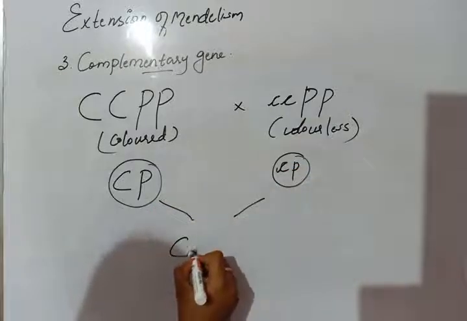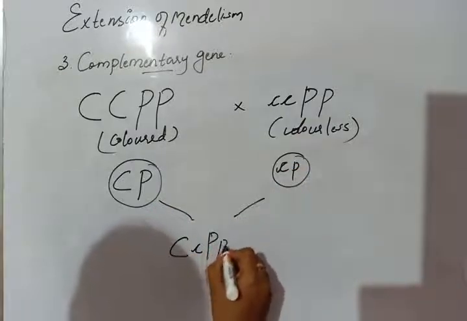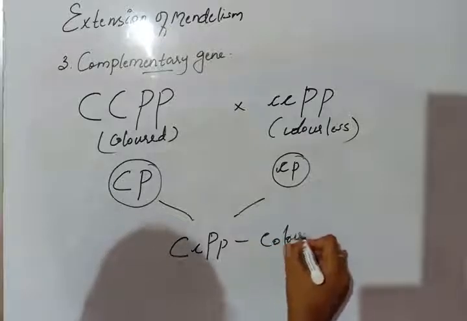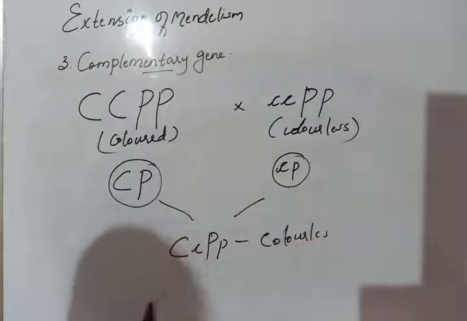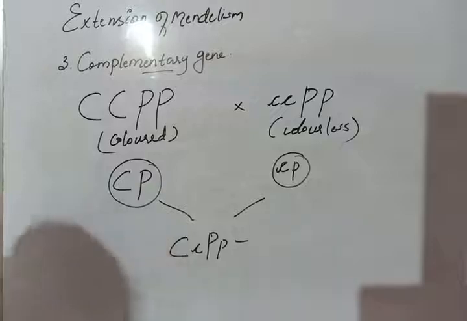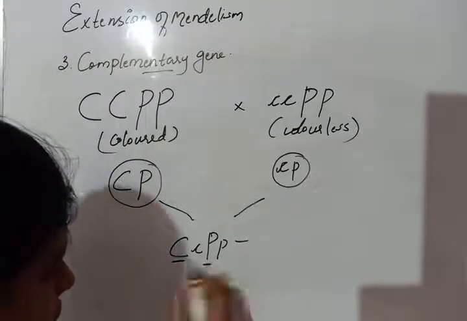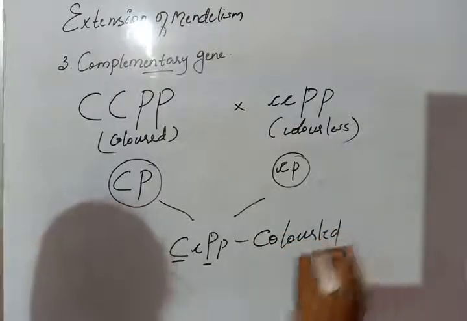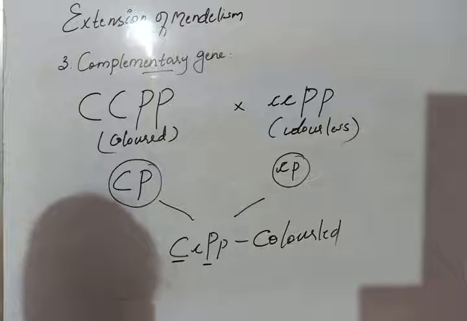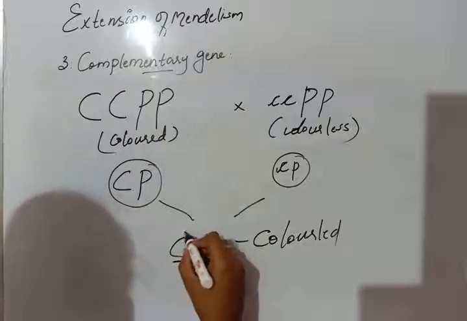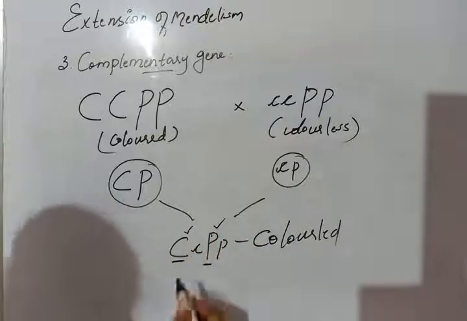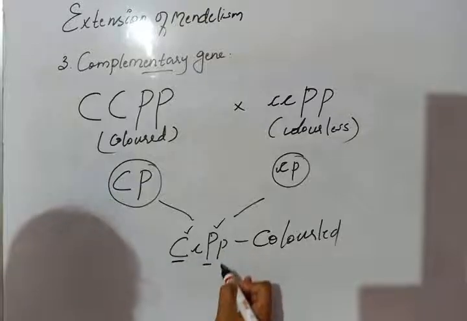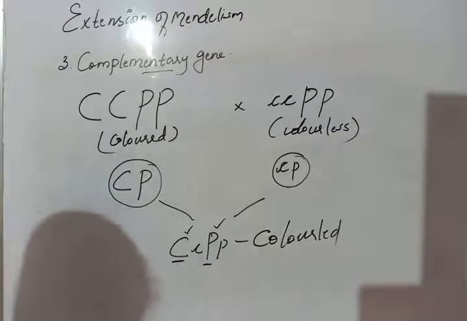As a result, we will obtain colored flower. Why? Because a dominant gene is there. So at least a single dominant gene should be present in both the pairs. Here one dominant is there, here also one dominant. So it will show colored.